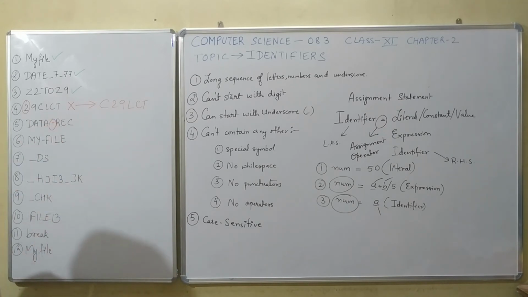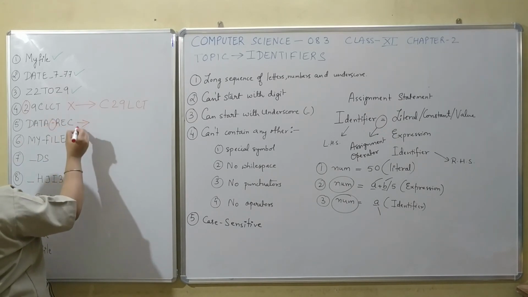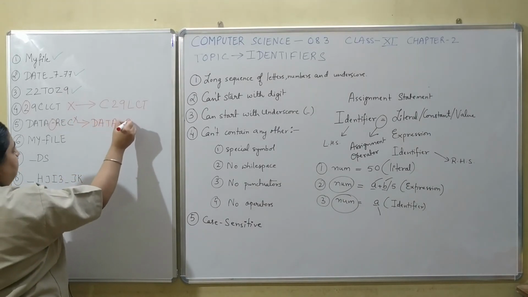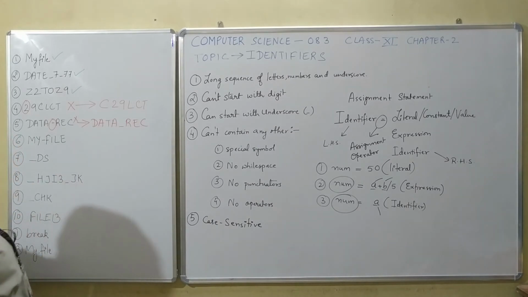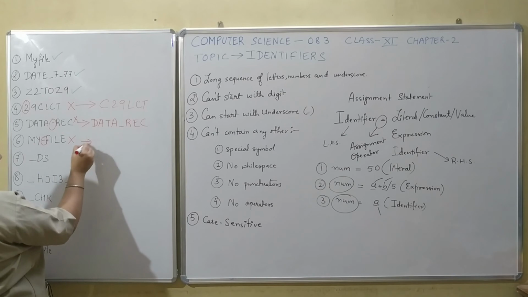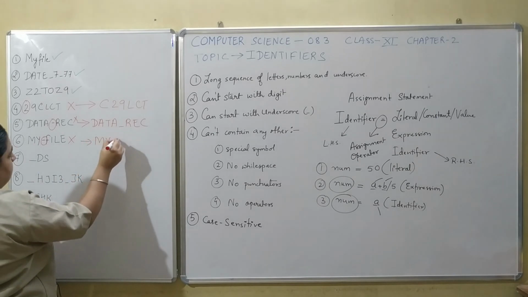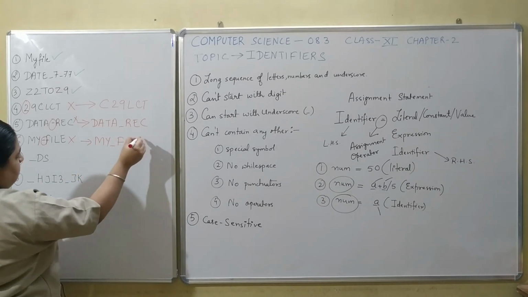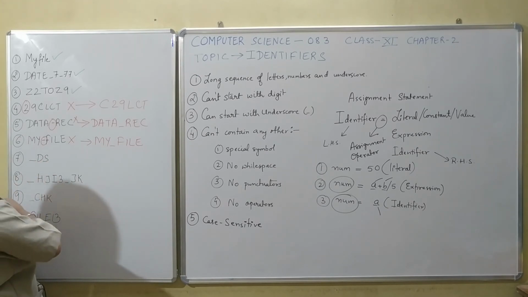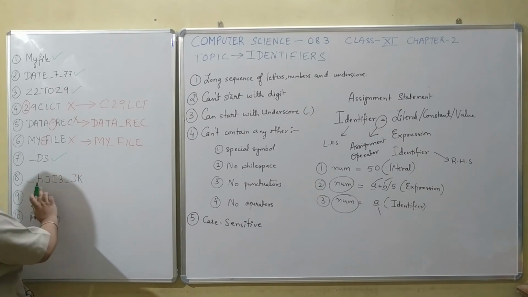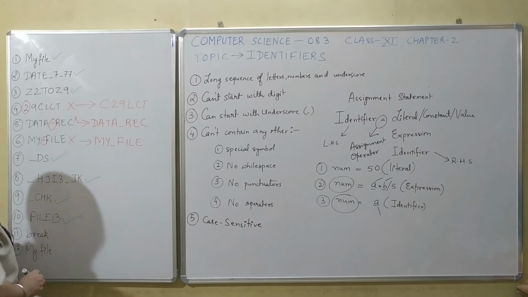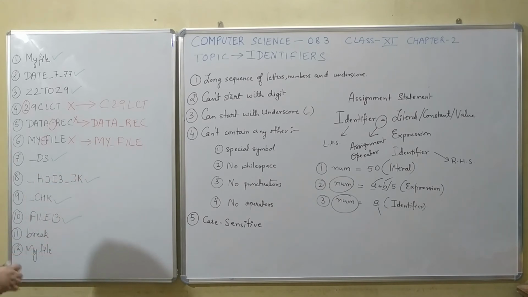A hyphen cannot appear over here. Rather, you can write it in this way. Next, my dash file. This is also wrong. Next is underscore ds. This is correct. This is also correct. This is also correct. Coming to the 11th one.